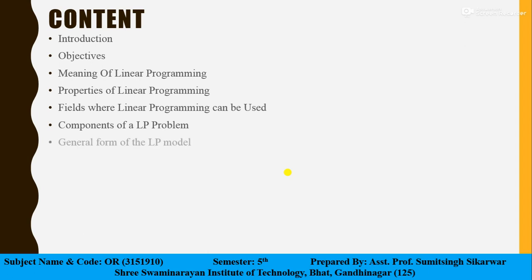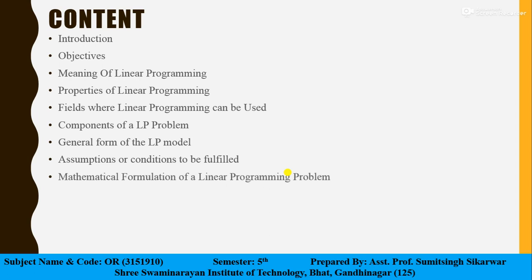Then after, we will see the general form of a linear programming model, where we will understand the assumptions or conditions which must be fulfilled for a linear programming model. We'll see the mathematical formulation of a linear programming problem with general formulation and matrix formulation.